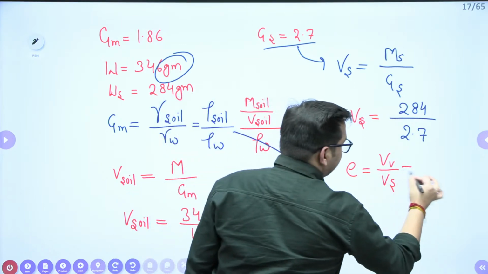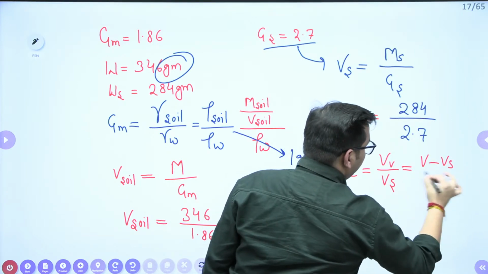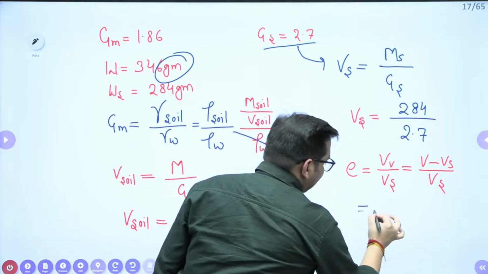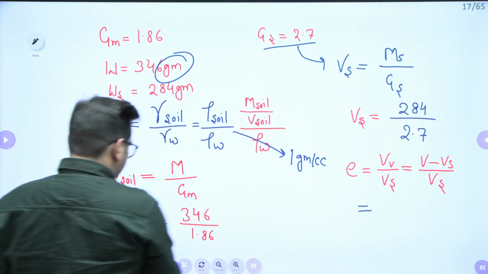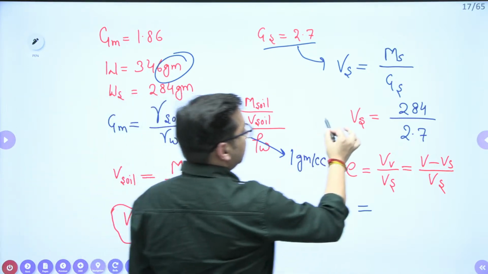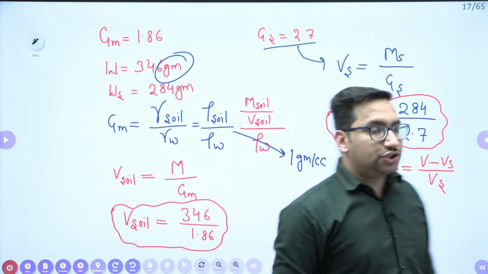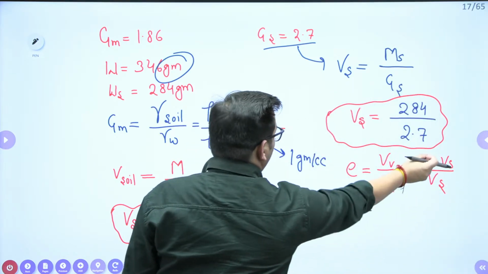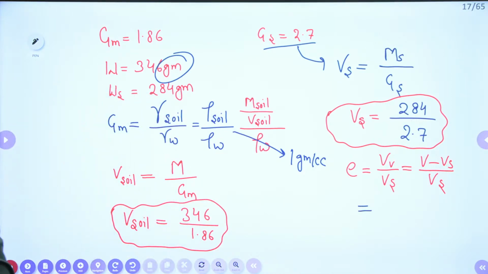Volume of voids I can write as total volume of soil minus volume of solids, upon volume of solids. This is your total volume of soil and this is your volume of solids. Can you give me the value of void ratio? That is total volume minus volume of solids upon volume of solids. I'll also calculate.